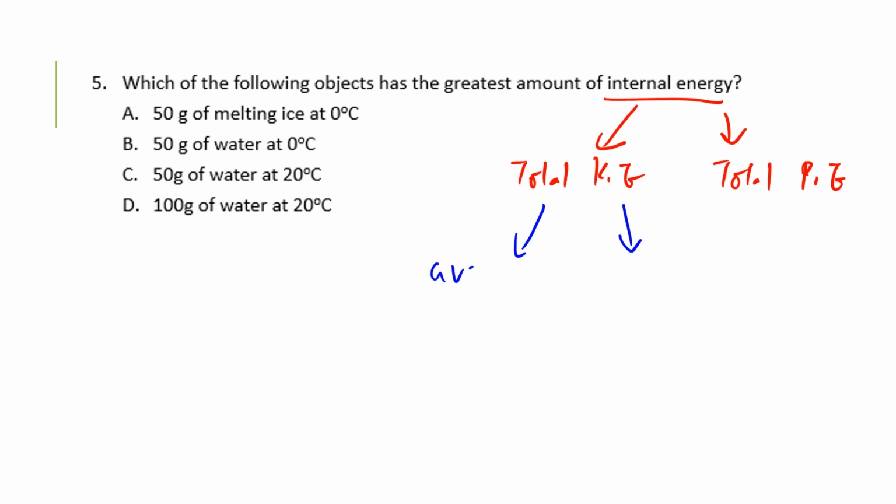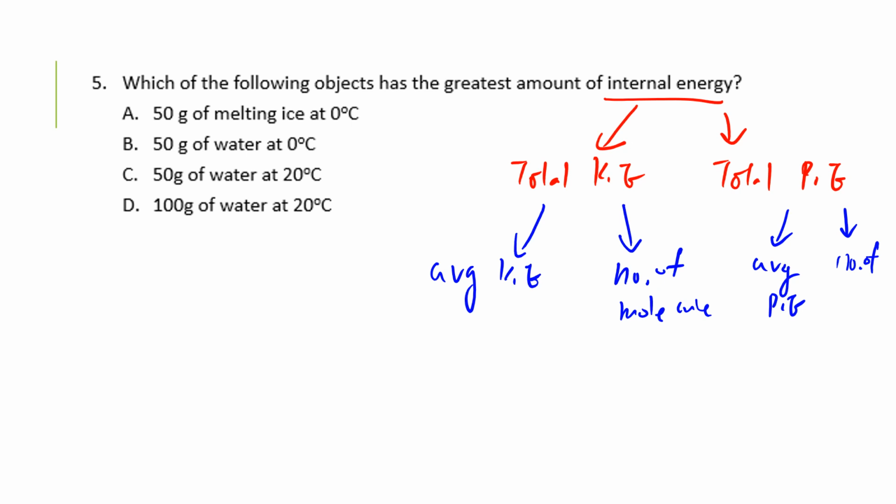The first one is about average KE and the number of molecules, and total PE is about the average PE and the number of molecules. So among that, you should know that average KE depends on temperature, while the number of molecules depends on mass.